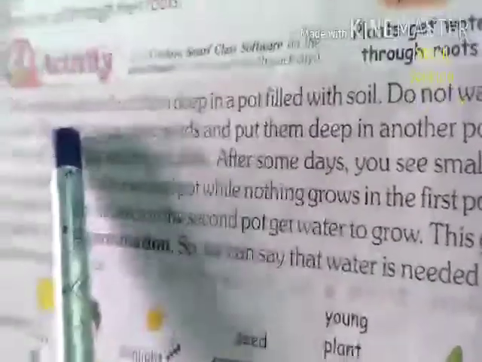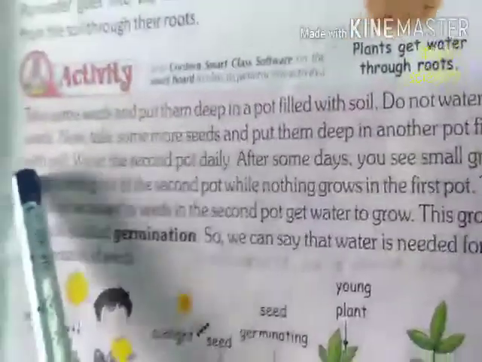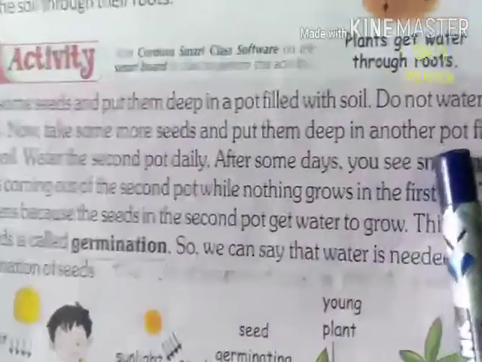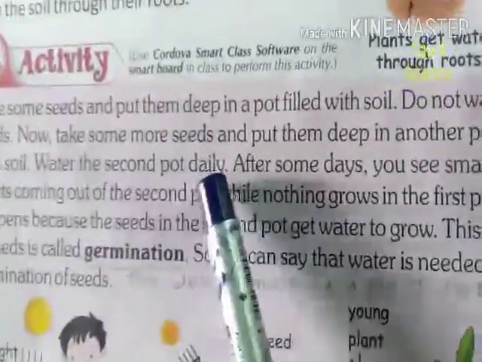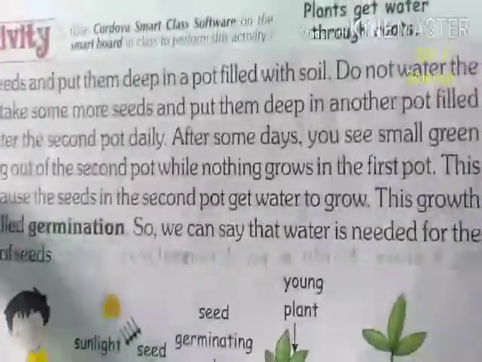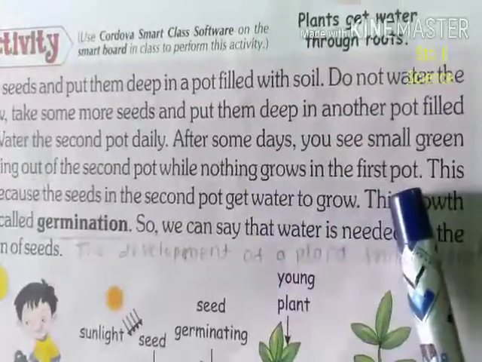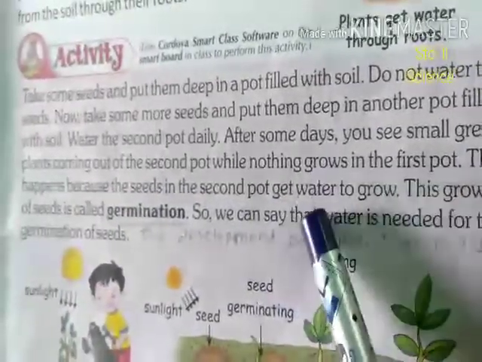You can do one thing, do this activity. Take some seeds and put them deep in a pot filled with soil. Do not water the seeds. Now take some more seeds and put them deep in another pot filled with soil. Water the second pot daily. After some days, you will see green plants coming out of the second pot while nothing grows in the first pot. This happens because the seeds in the second pot get water to grow.